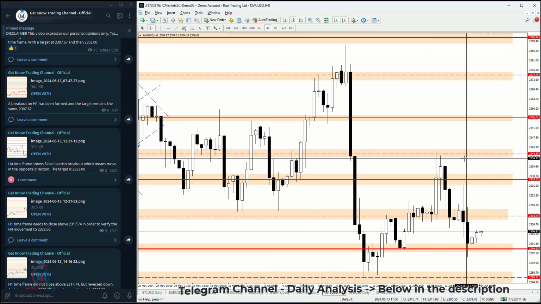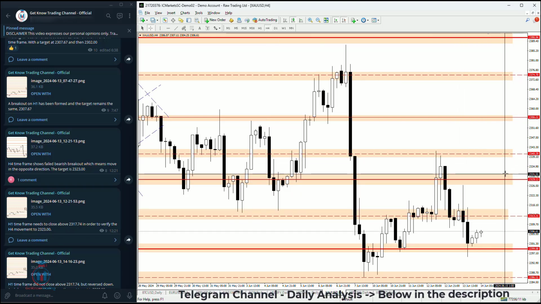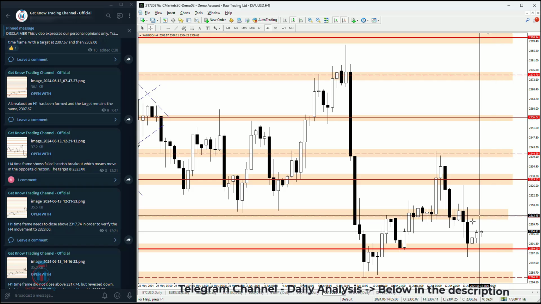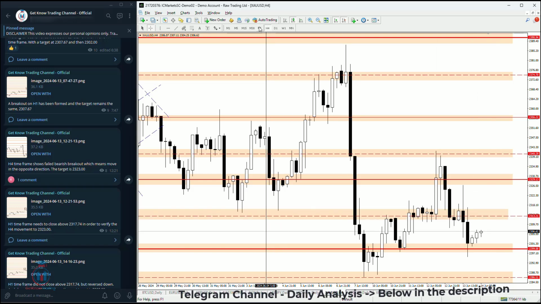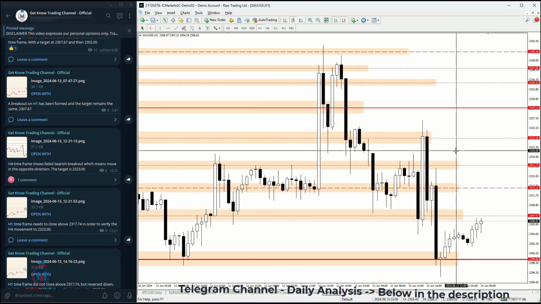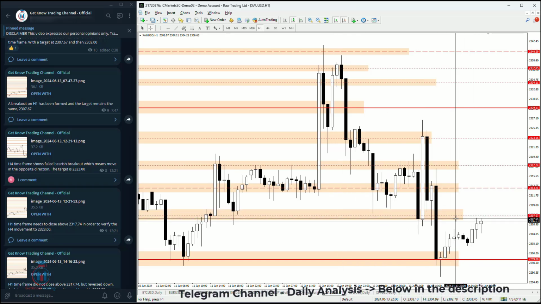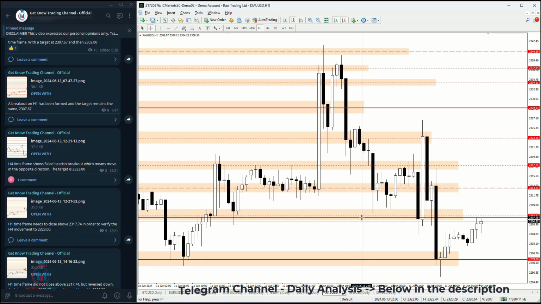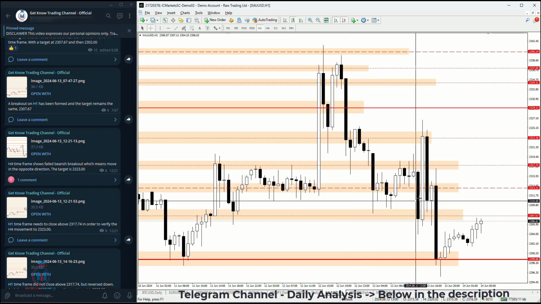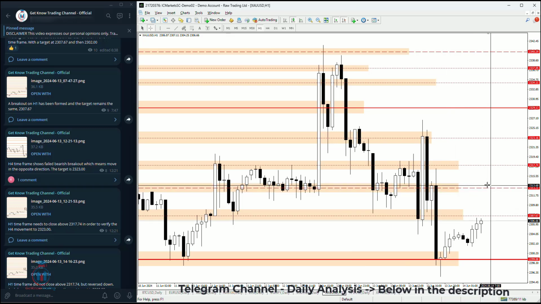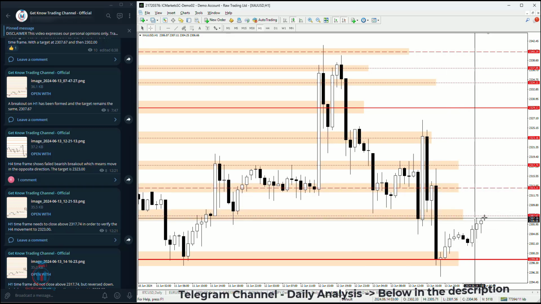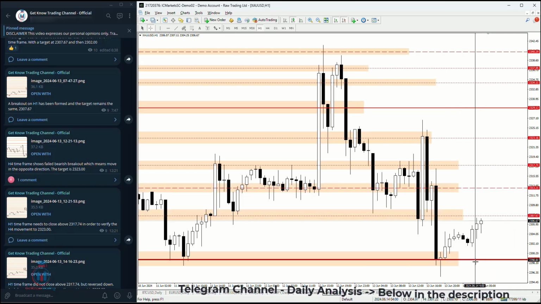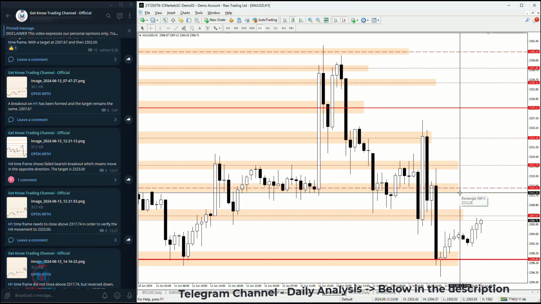Now, if we go to the 4-hour time frame, we can see the current status and what the very important levels are. On the 1-hour time frame, it is also visible, the smallest time frame, with the small support and resistance levels and supply and demand zones around these price levels. So this is something shared inside Telegram with the traders: what is expected, what we can see, what will happen around this resistance level, around this support level, and where is the next